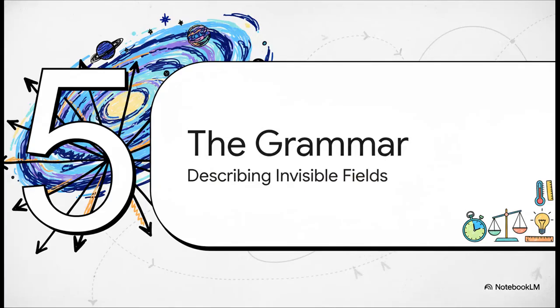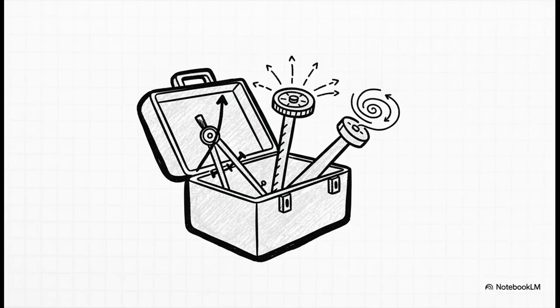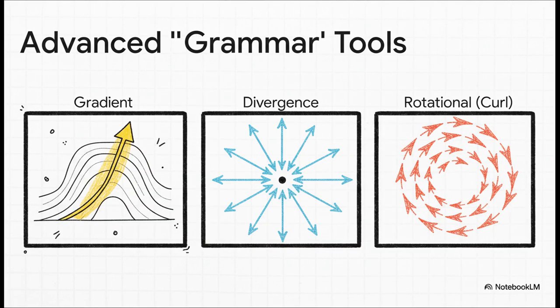All right, we've got our letters, we've built some words, and we have maps to navigate. There's just one last piece to this puzzle, the grammar. These are the advanced rules that let physicists write really complex, really powerful sentences about how the universe actually works. We call these grammar tools vector operators. And look, don't get hung up on the name or the math behind them. That's not the point right now. The important thing is to get a feel for what these tools do, the kinds of stories they let us tell. So the three big ones are called gradient, divergence, and curl.